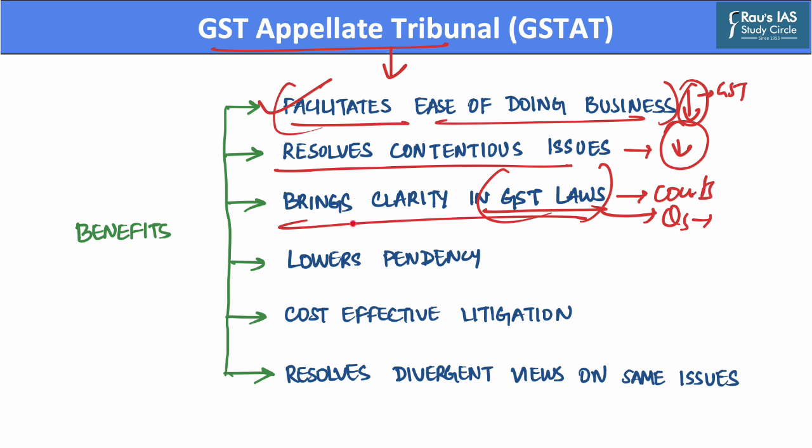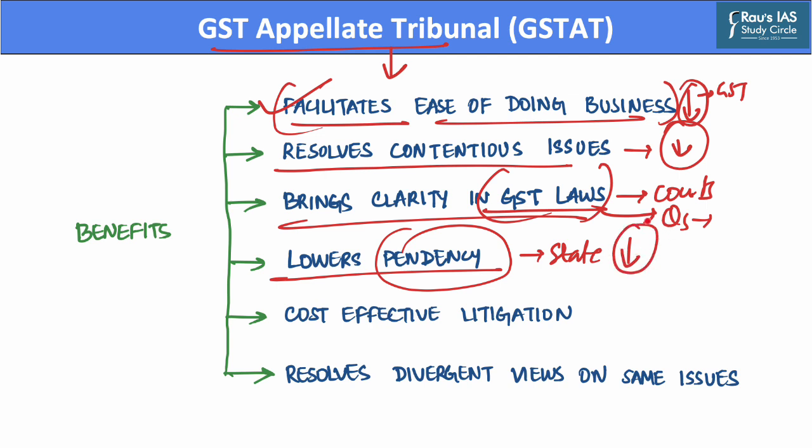Further, this GST tribunal also helps lower the pendency of tax related cases, since this tribunal will have a bench in every state, which will reduce the number of cases pending in the judiciary and further aid faster dispute resolution of every case. Now, as we know, up till June the 30th, there were about 14,000 cases that were pending. But with the constitution of the GST Appellate Tribunal, such cases will reduce.